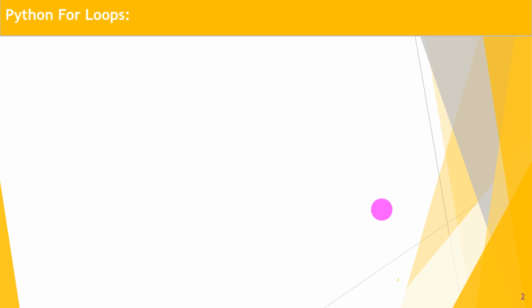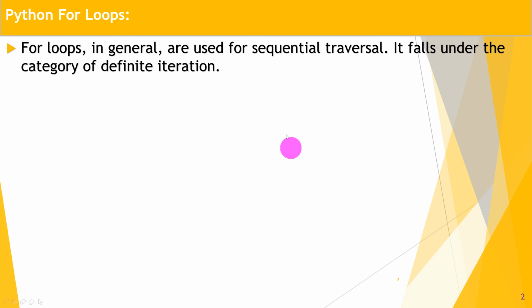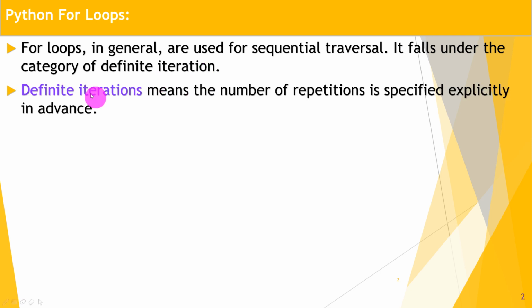Python for loops. For loops in general are used for sequential traversal. It falls under the category of definite iteration. So what is definite iteration? Definite iteration means the number of repetitions is specified explicitly in advance. Means we know how many iterations there are. We can predict how many repetitions there are in this for loop. So for loop falls under the category of definite iterations.